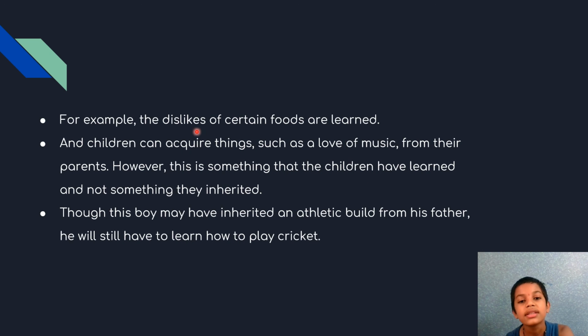For example, the dislikes of certain foods are learned, and children can acquire things such as love of music from their parents. However, this is something that the children have learned and not something they inherited. Though this boy may have inherited an athletic build from his father, he will still have to learn how to play cricket.